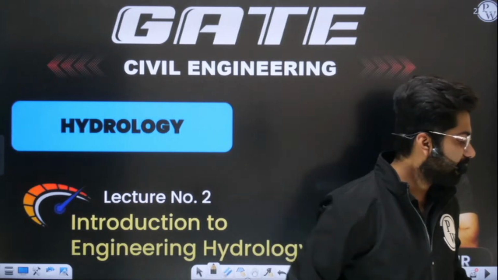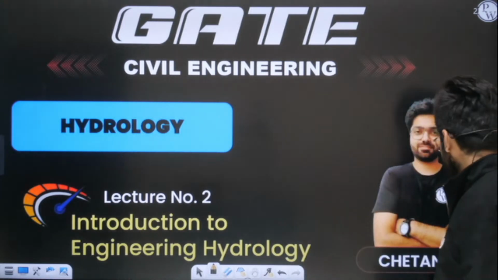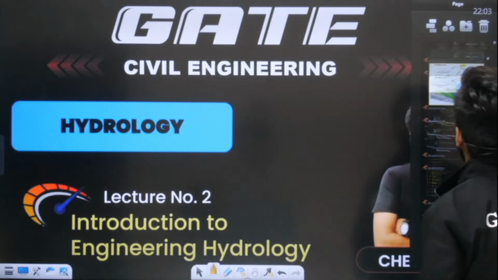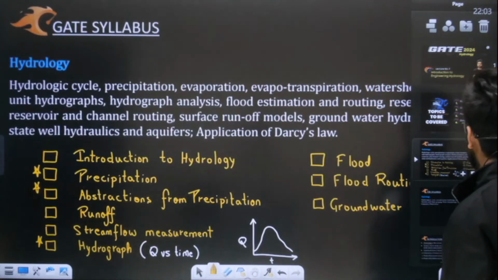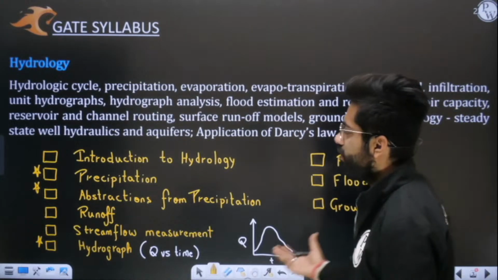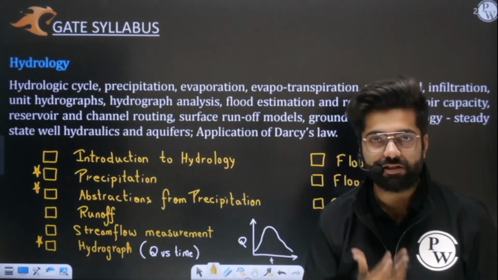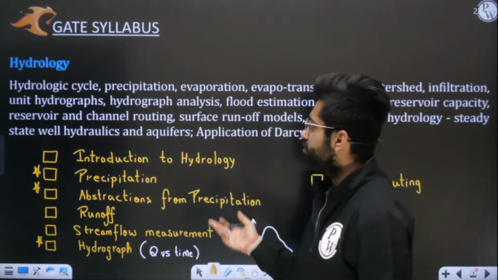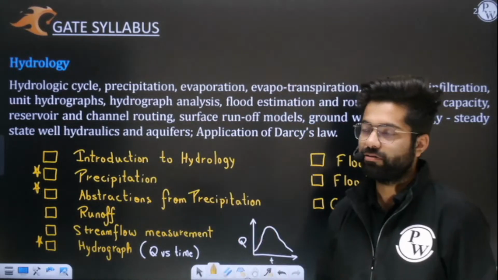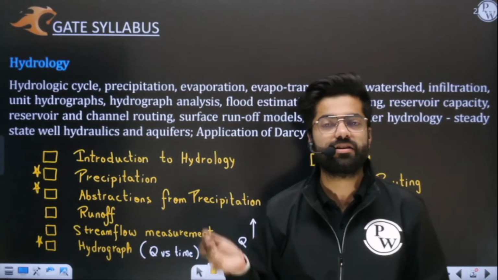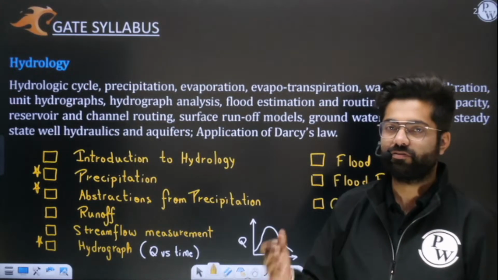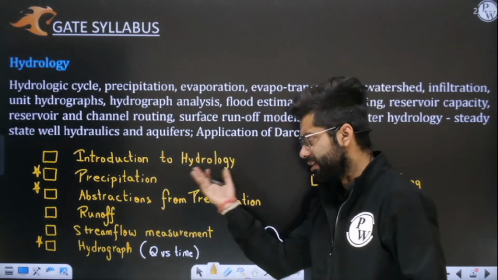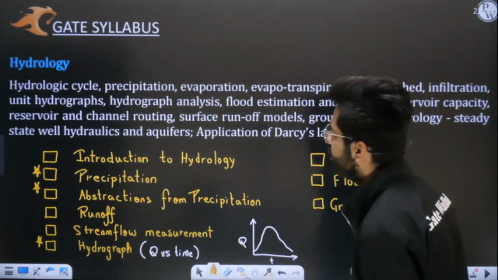Let me have a quick recap of what we have covered till yesterday, after which I will proceed. In the last class, firstly we discussed the basic topics, all the topics which we are going to cover in hydrology. These are the topics which we have to discuss one by one. Firstly we are discussing introduction to hydrology. In the introduction part we have discussed the water cycle, and today we are going to cover the water budget equation. After that we will proceed to precipitation and abstraction from precipitation. These are the subsequent chapters which will be dealt with later.